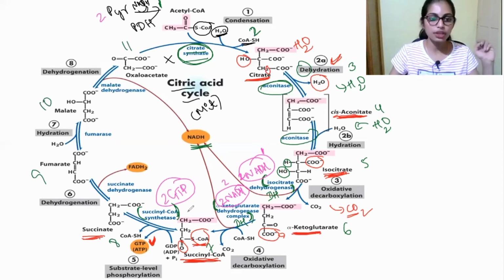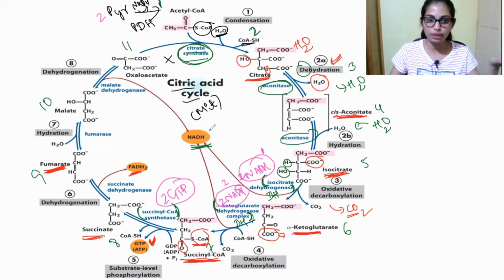Okay, now the succinate is there, right? This succinate is converted into fumarate. While succinate is converted into fumarate, dehydrogenation takes place, meaning 2 protons are removed in the form of FADH2.